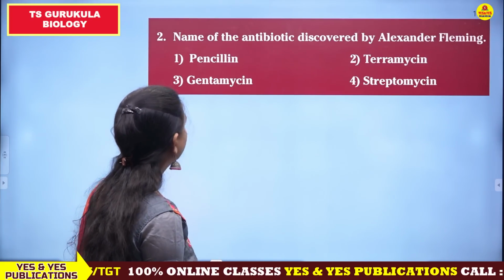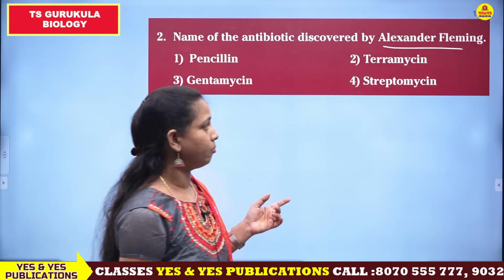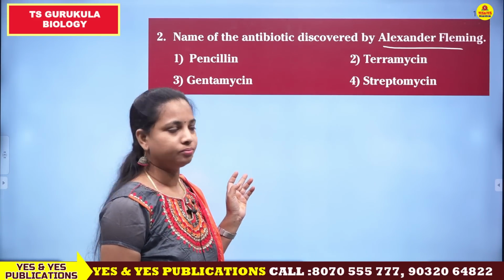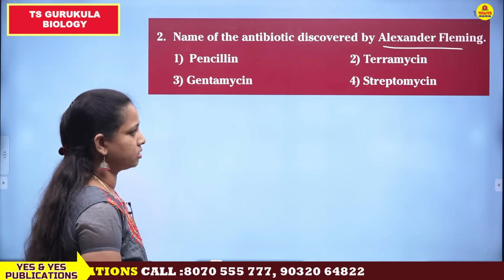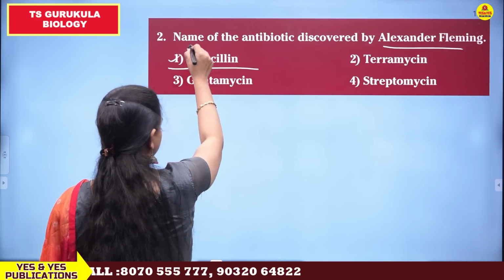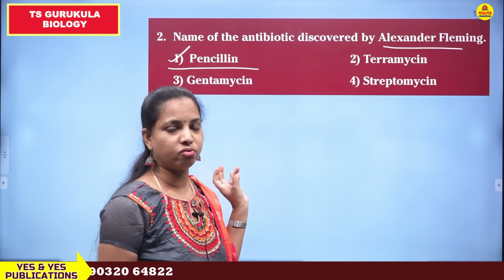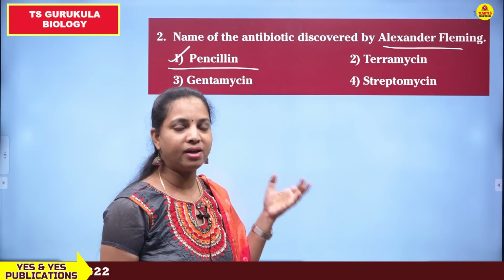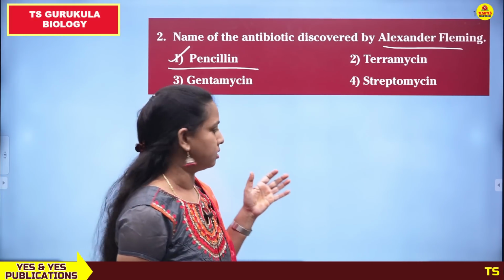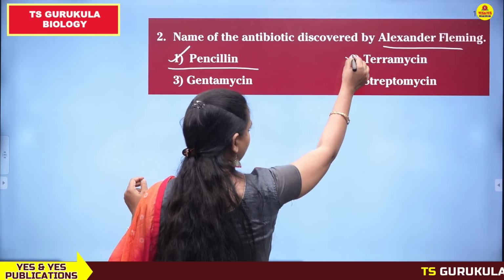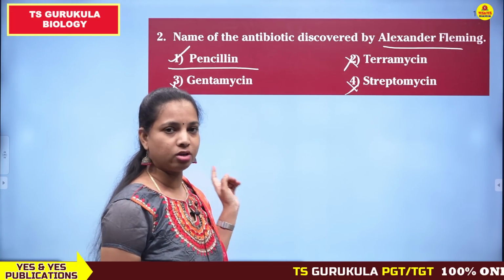Next bit, look at the next bit. Name of the antibiotic discovered by Alexander Fleming. This is the easiest bit. Alexander Fleming అనగానే మనకు గుర్తుకొచ్చే యాంటీబయోటిక్ పెన్సిలిన్. ఓకే, సో ఆప్షన్స్ లో penicillin is there and terramycin, gentamicin and streptomycin. So first option penicillin is correct, and penicillin was obtained from the fungus Penicillium notatum. This is also very important, the name of the organism from which penicillin is extracted. Fungus కూడా గుర్తుపెట్టుకోవాలి, and that too Penicillium notatum is a fungus. So option 1 is correct. Terramycin, streptomycin and gentamicin are obtained from other bacterial species. కాబట్టి first option is correct.